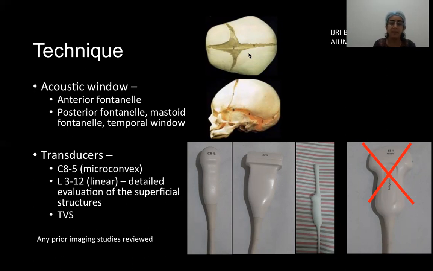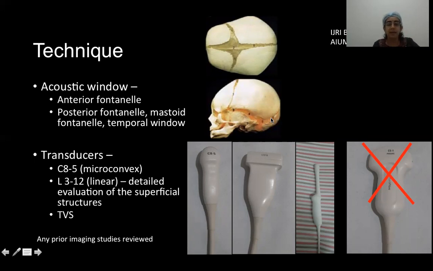As the child grows bigger, maybe after the age of 1 month or 1.5 months, the fontanelle will start shrinking in size, and the acoustic window that we have will reduce in size. Apart from the anterior fontanelle, other windows like the posterior fontanelle, the mastoid fontanelle, and the temporal fontanelle can also be used for performing the scan to evaluate specific structures, maybe of the posterior fossa, etc.